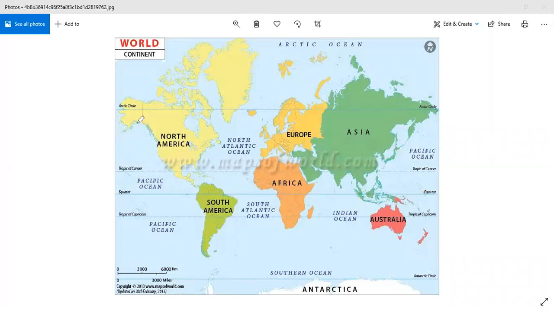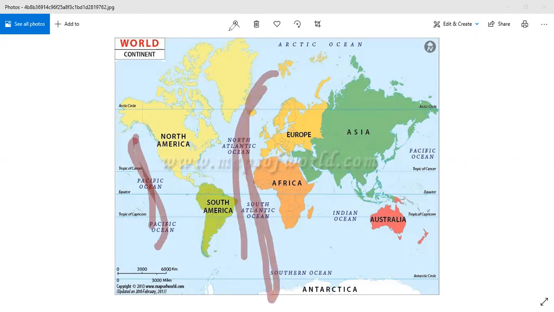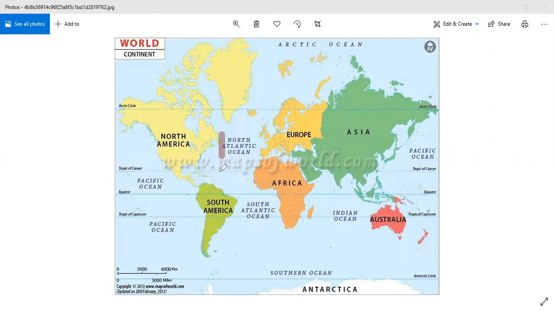Please remember this. And the world is also made up of 5 main important oceans. That is the Pacific Ocean. This is the Atlantic Ocean. In the Atlantic Ocean, this is the North Atlantic Ocean and this is the South Atlantic Ocean. The Atlantic Ocean is divided into two, North and South.